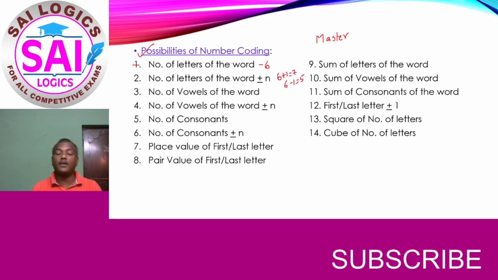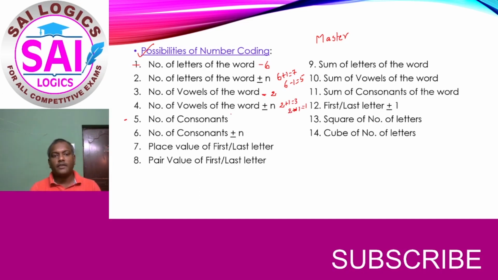Either of these two, or sometimes plus 2 plus 3 or minus 3 also can be given. So number of vowels in the word. So in master, how many vowels are there? A and E. So that is 2. So the fourth possibility is this number of vowels plus or minus. So it may be 2 plus 1 or 2 minus 1.